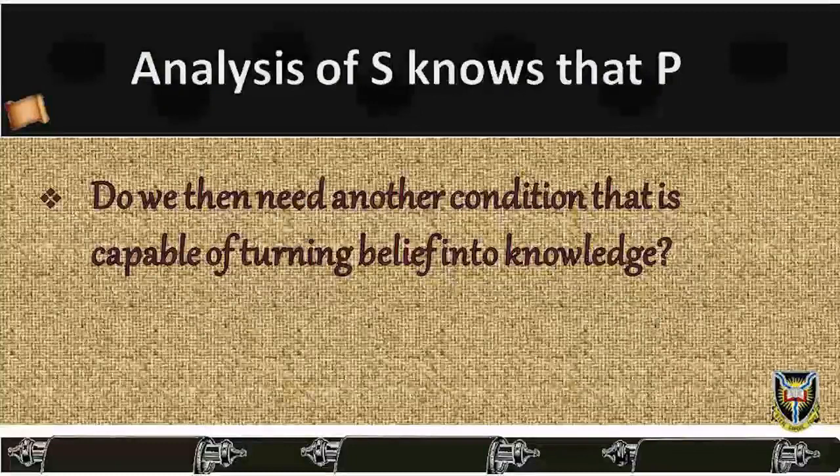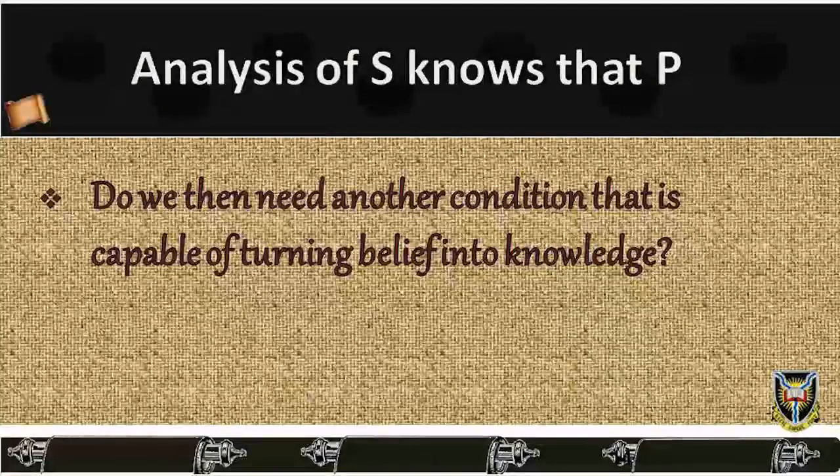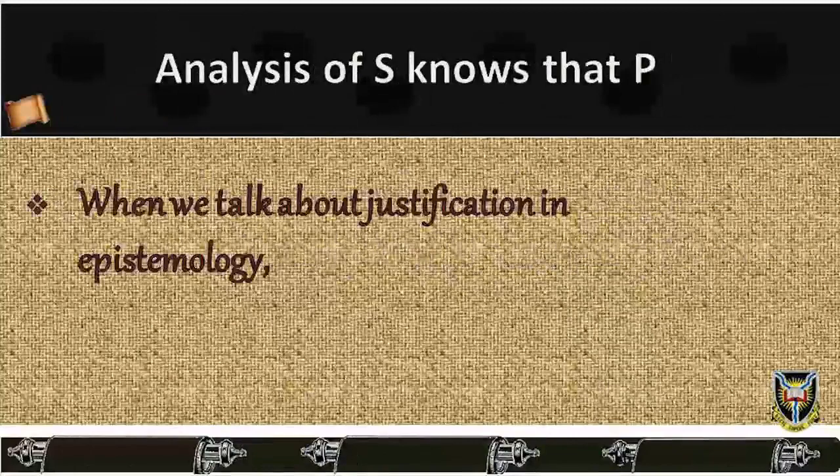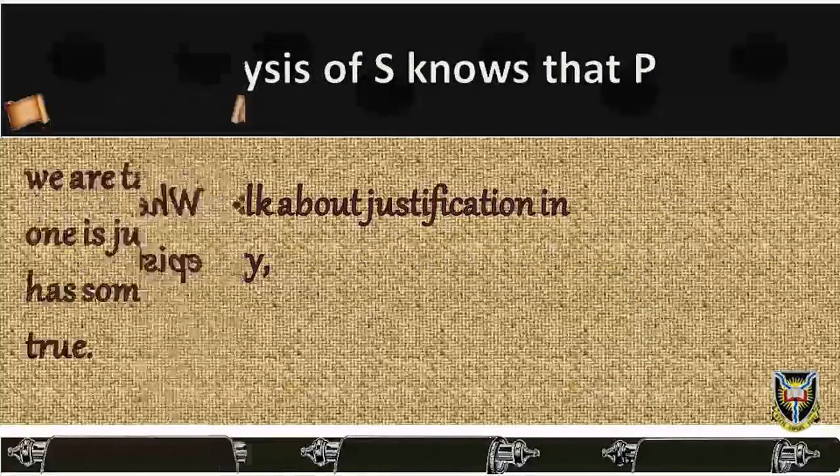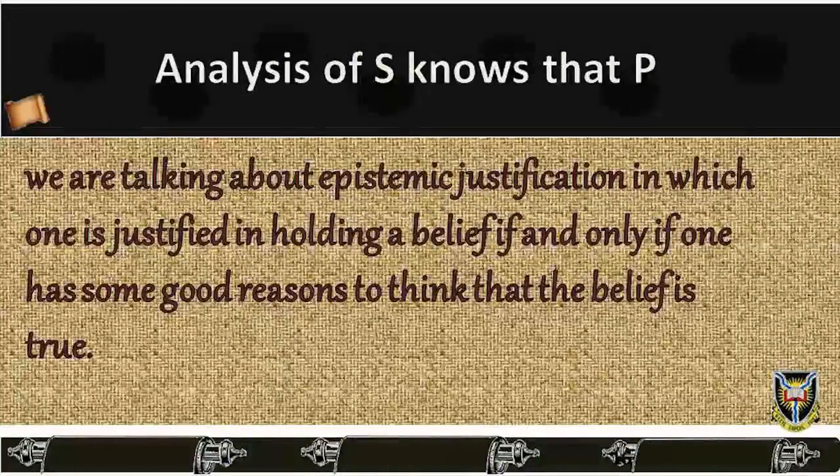Unless she has a good justification for her belief, she is guilty of wishful thinking. When we talk about justification in epistemology, we are talking about epistemic justification, in which one is justified in holding a belief if and only if one has some good reasons to think that the belief is true, and indeed a better reason to think that it is true than that it is false.